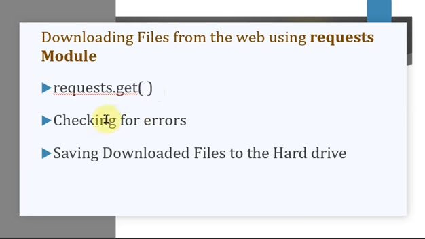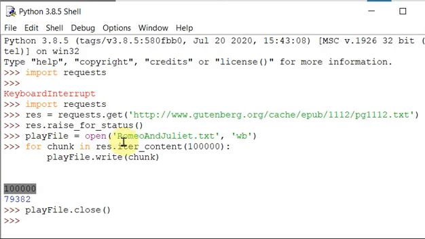You also have to speak about errors that might arise, how you are going to check for them, and how to handle them by using the try and except statements. The last point under the request module is saving the downloaded files to the hard drive. Again, you have to explain it with an example program.